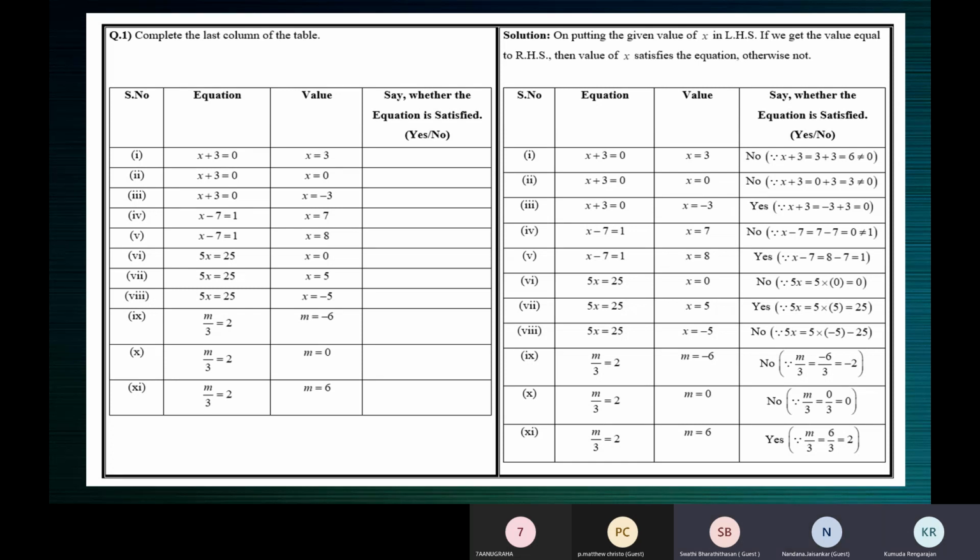Yes, ma'am. 2 is on the right hand side. m by 3 is on the left hand side. So what is the expression on the left hand side of the equation? Ma'am, m divided by 3. Okay. What's the value of m given to me? Ma'am, negative 6. Okay. So how should you work?